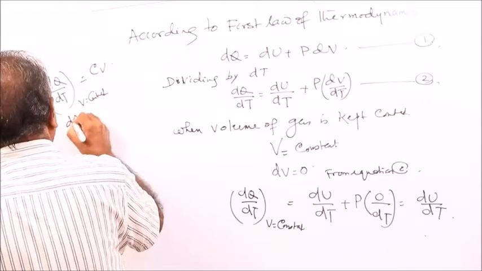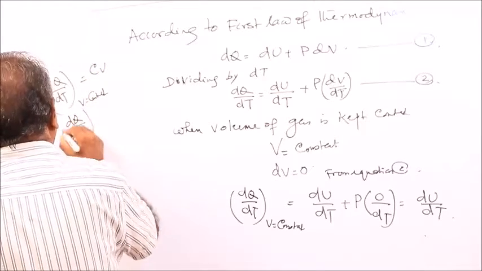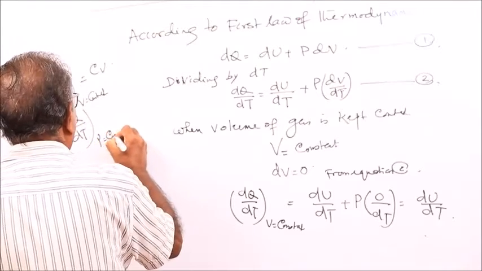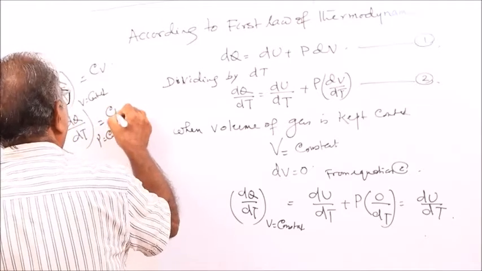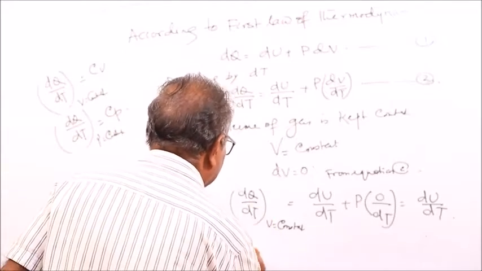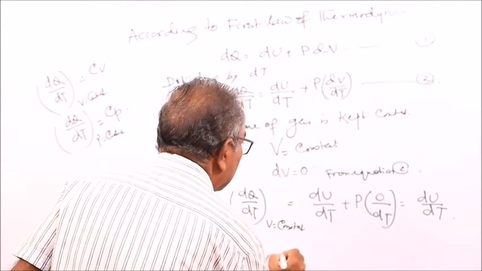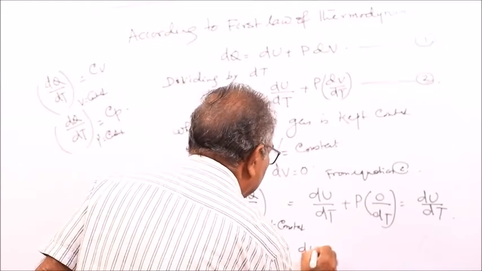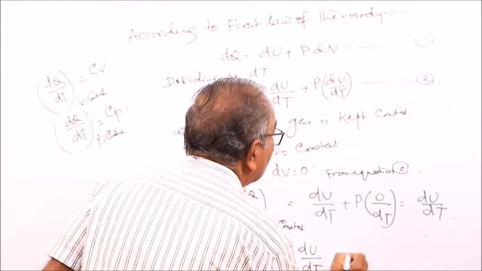Similarly dq by dt with p as constant is equal to Cp. So Cv is equal to du by dt. This is equation 3.